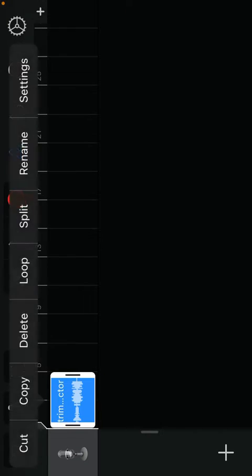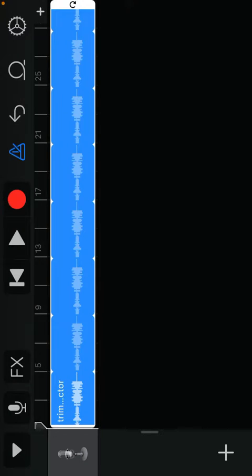And then you do the one that you want. And then if you want to make yours bigger, you can either loop it or something. And then there you go.